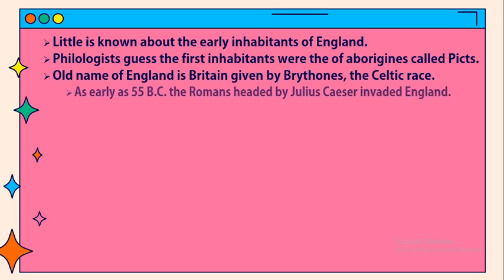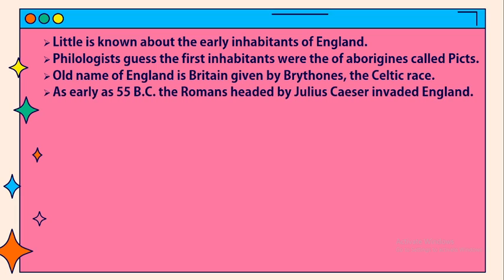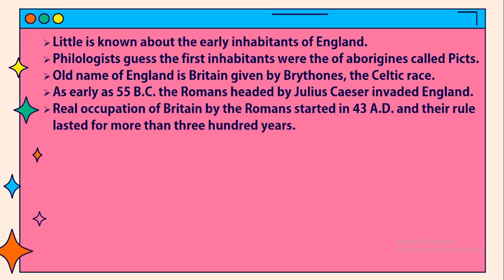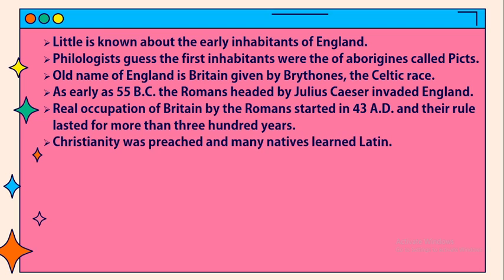As early as 55 BC the Romans, headed by Julius Caesar, invaded England. Real occupation of Britain by the Romans started in 43 AD and their rule lasted for more than 300 years. Christianity was preached and many natives learned Latin.